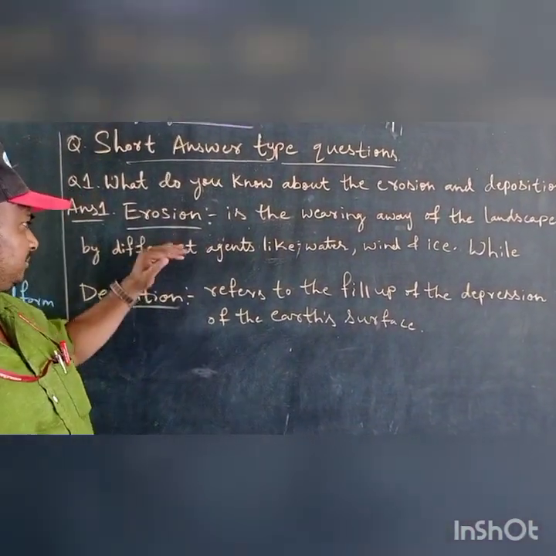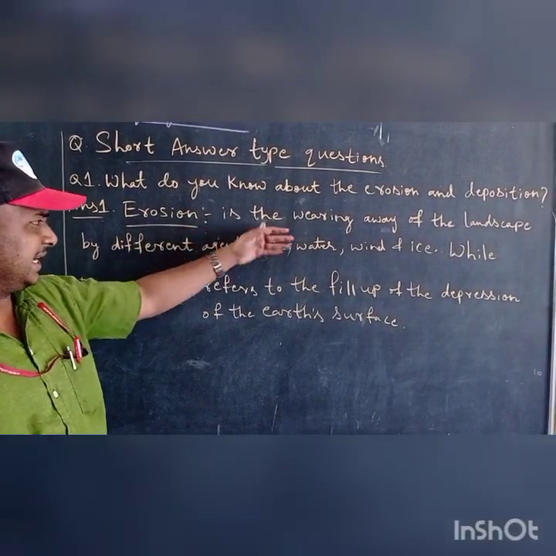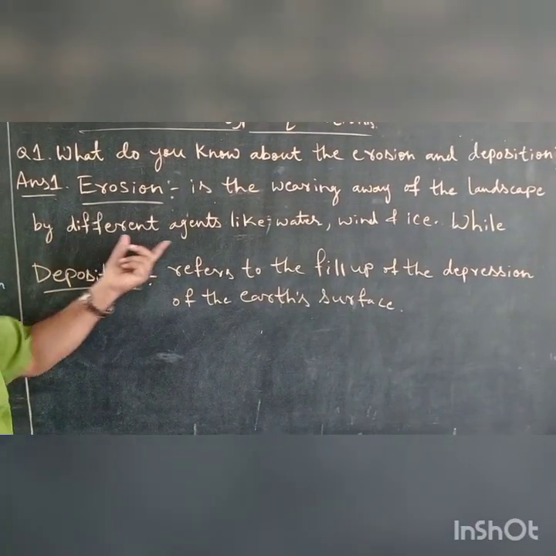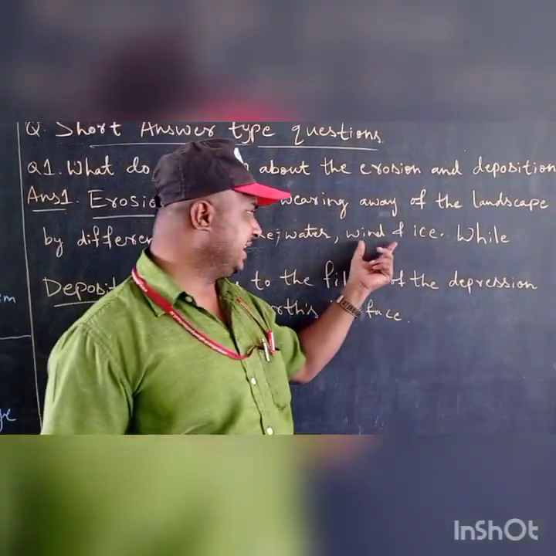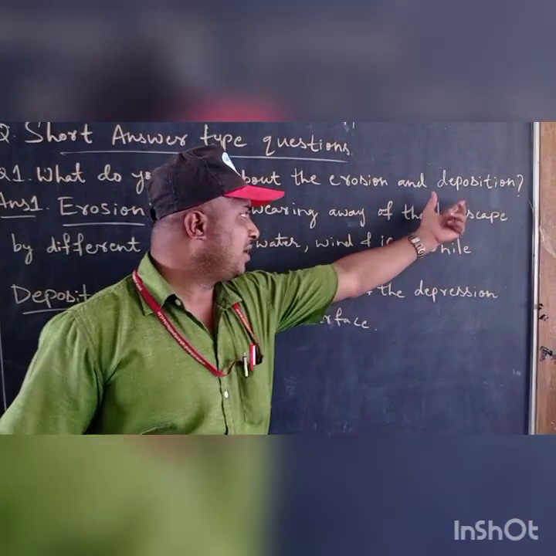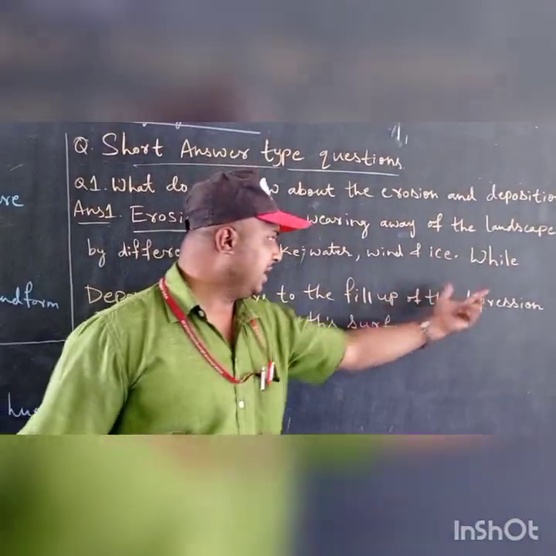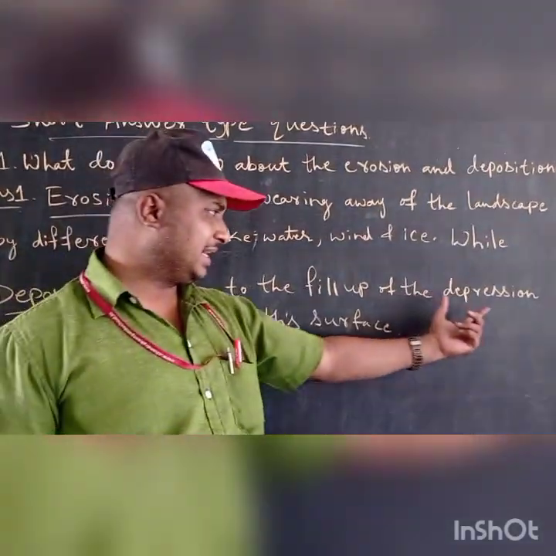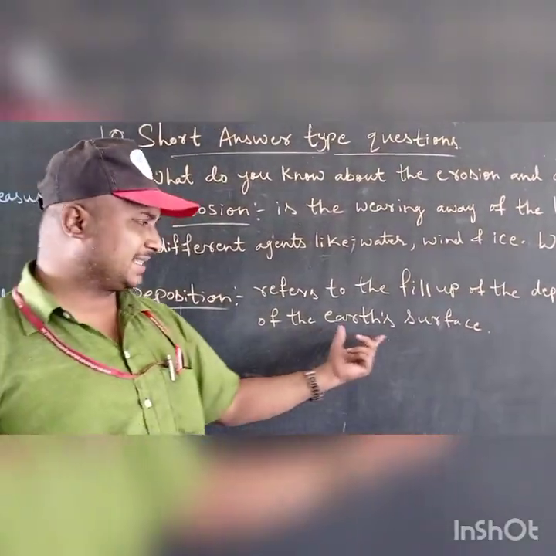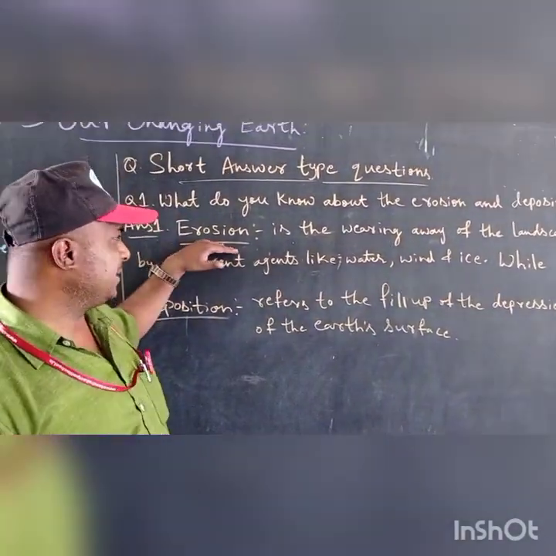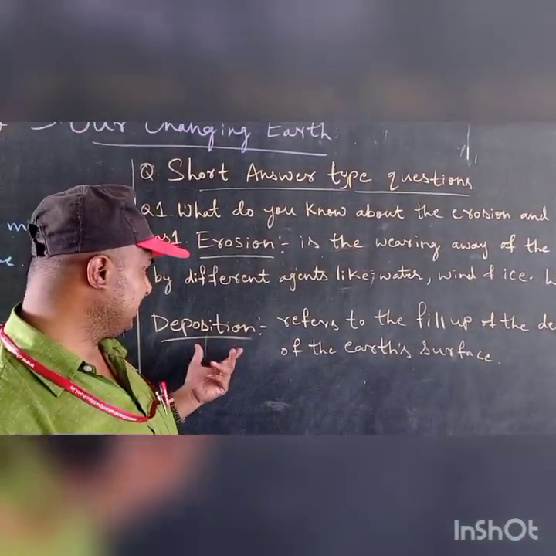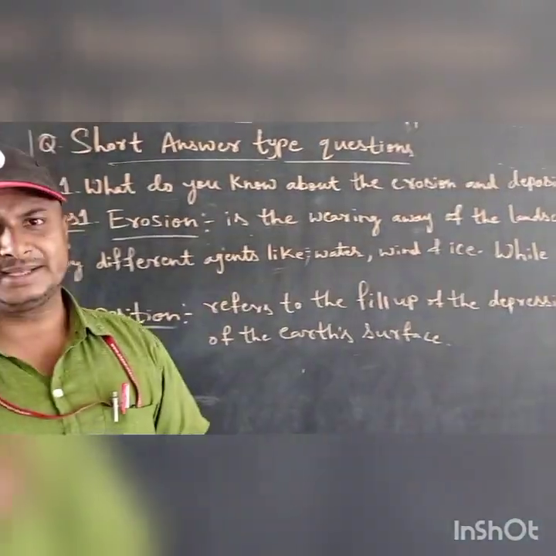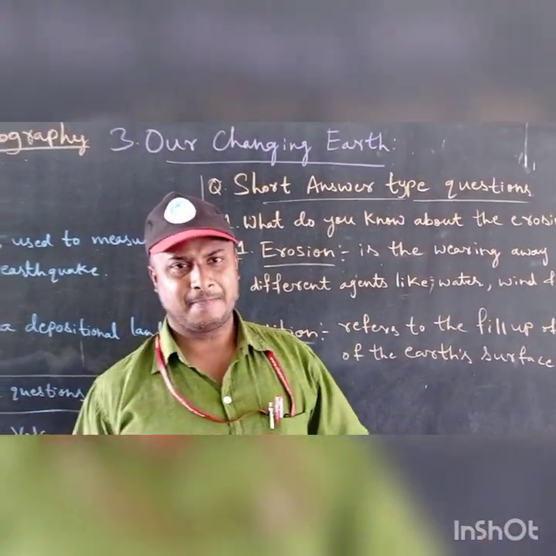I repeat the answer. Erosion means what? Erosion is the wearing away of the landscape by different agents like water, wind and ice. While deposition refers to the filling up of the depressions of the earth's surface. Here we have written about erosion, and here we are writing about deposition. This is how we should write a short answer type question.